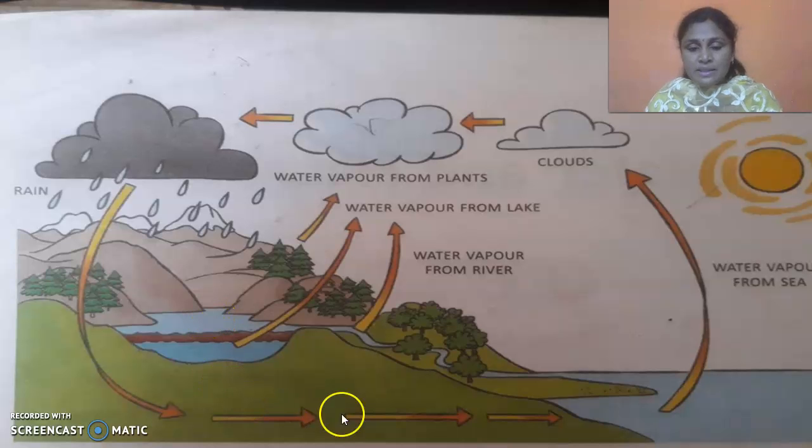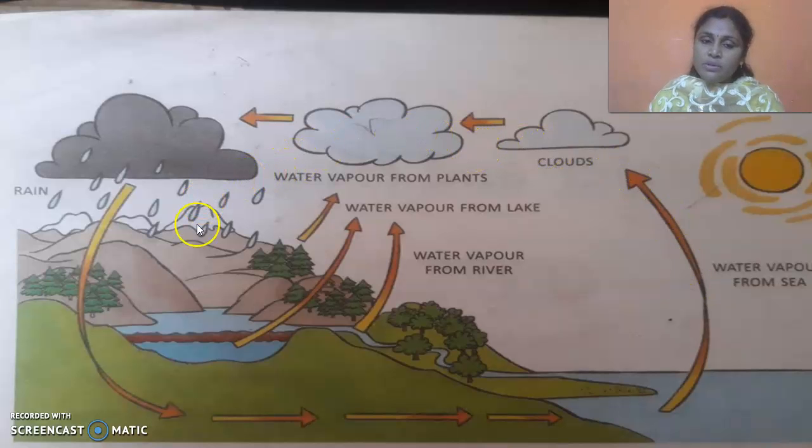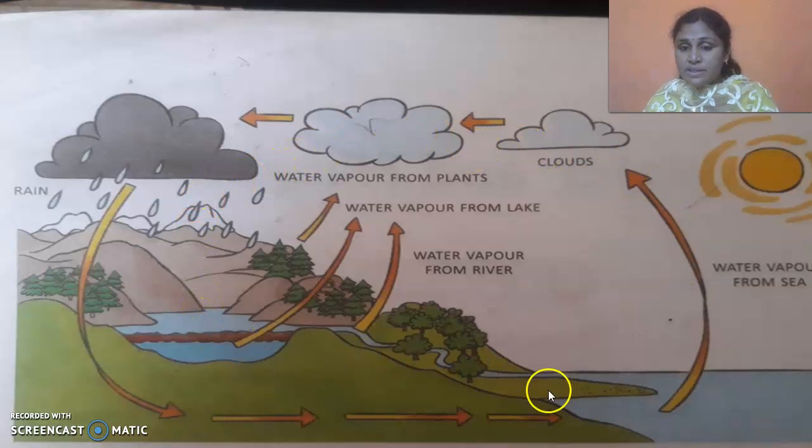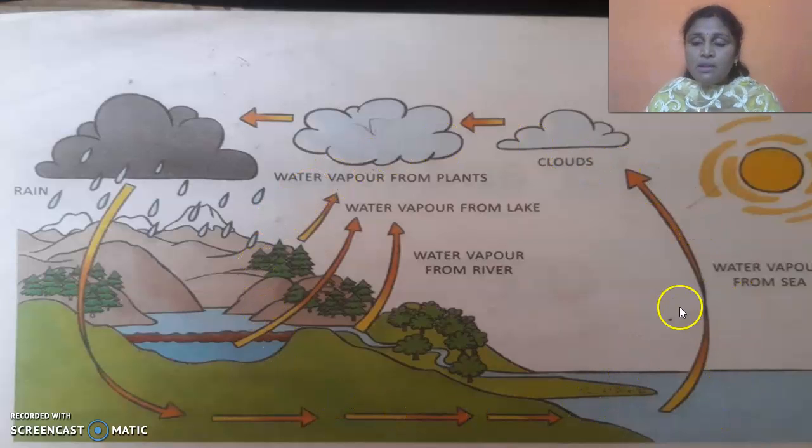That means this is happening like a cycle, isn't it? Due to the sun's heat, it gets evaporated, cools down and falls as rain, and the rainwater is again heated up due to the sun's heat. This cycle of change of water, we call it the water cycle. Is it clear children about the water cycle?